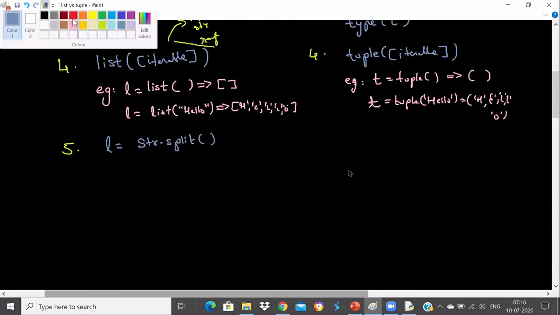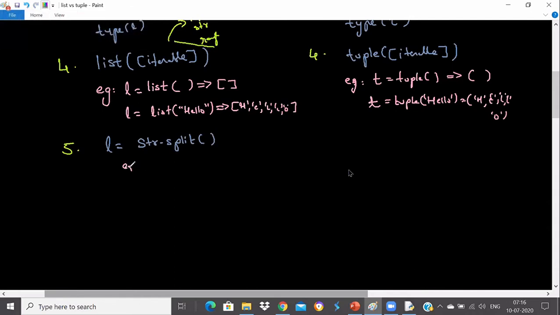An example, I can take something like this: hello world, and I call split on that. What happens is it gives me hello as a separate string, and a list of strings gets created, with world as another element here.